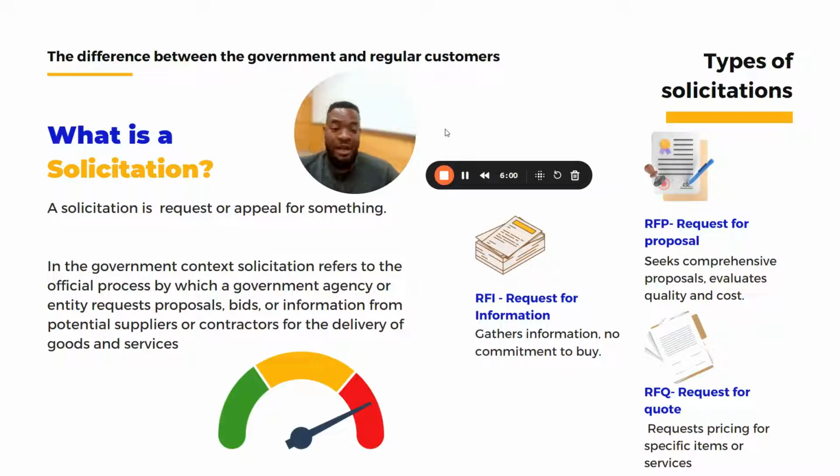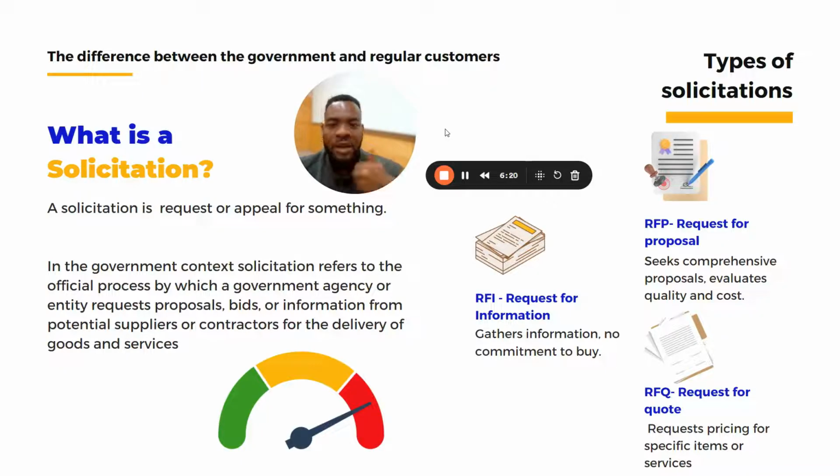Okay. Now, listen, there are so many different types of solicitations. We could go into an hour lecture about solicitations, but just as I pointed out in the previous slide, we're not going to learn everything. We're going to learn what we need to learn. We're going to focus on what is actually important.